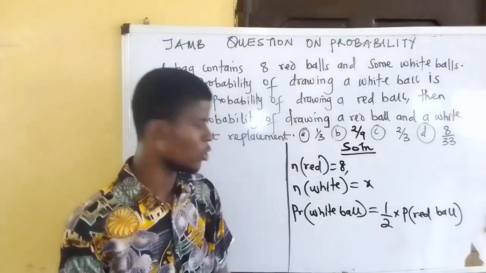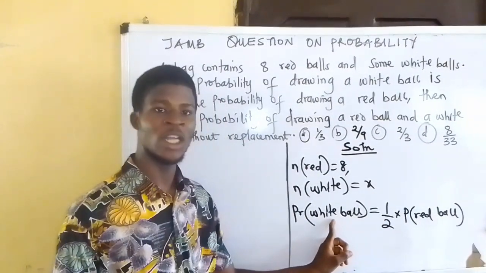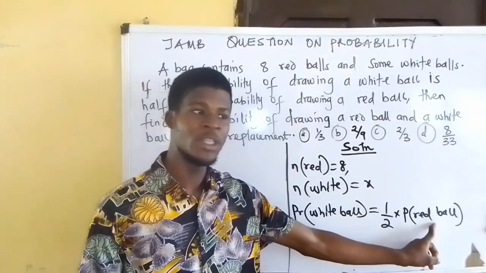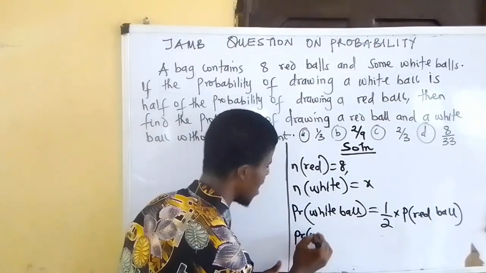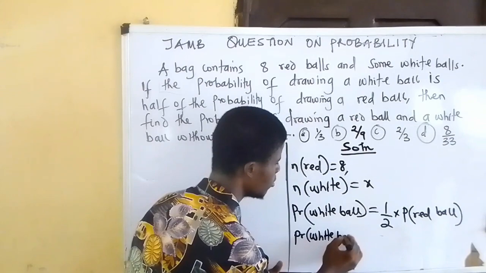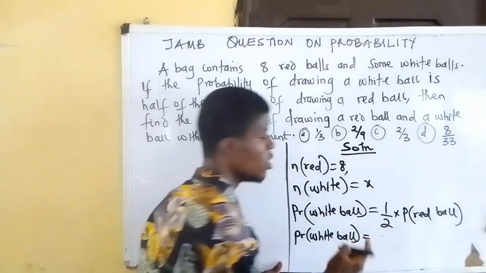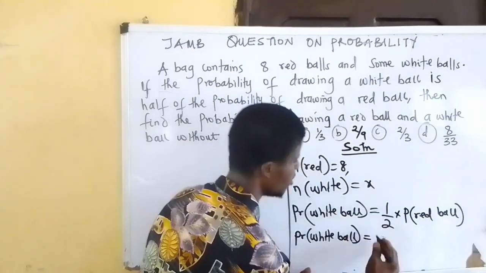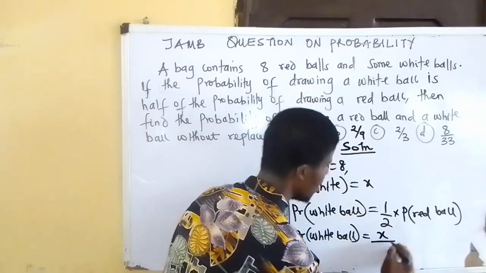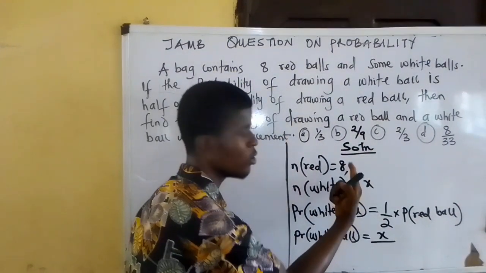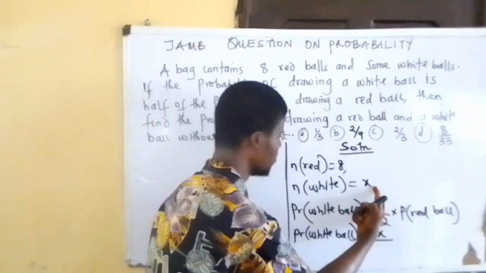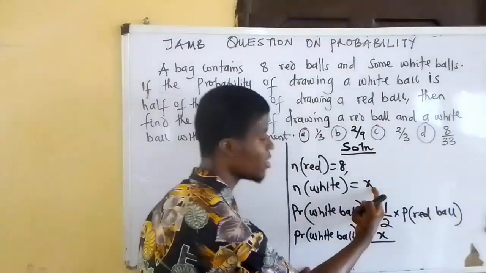So, what is the probability of drawing a white ball? What is the probability of drawing a red ball? Probability of drawing a white ball is equal to the number of white balls, which is X, divided by the total number of balls in the bag. There are 8 red balls and X white balls, so 8 plus X gives the total.